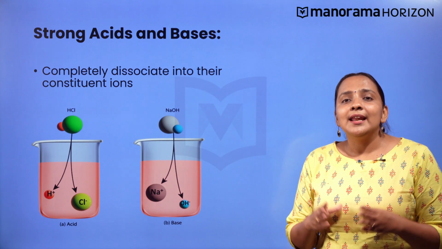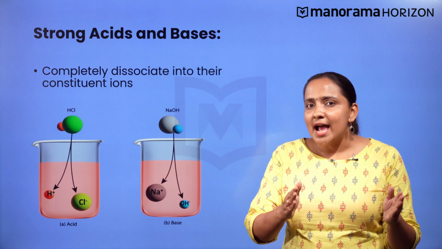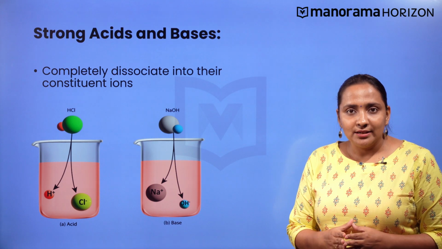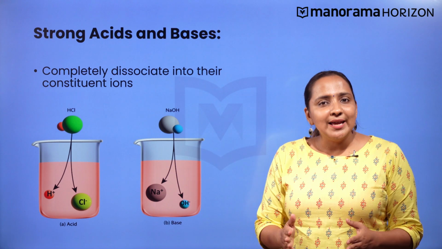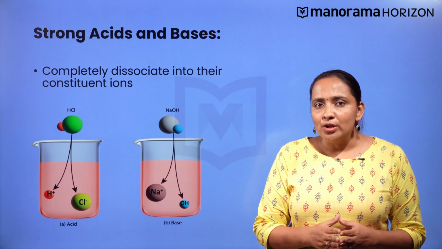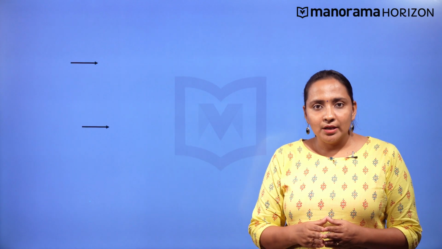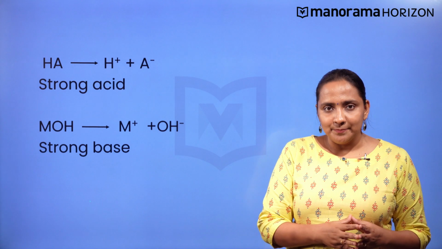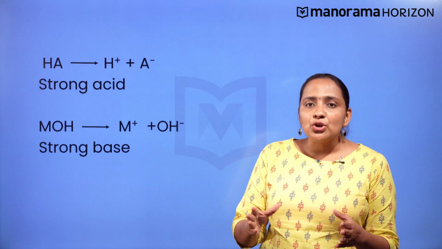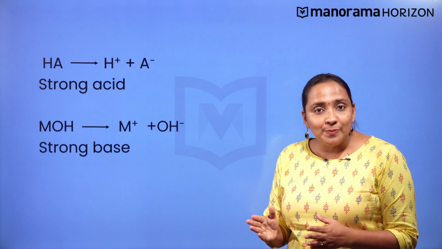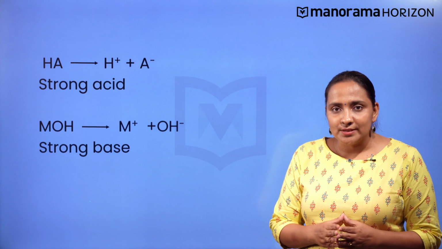The answer lies in the ability of each acid or base to break apart or dissociate. Strong acids and bases completely dissociate into their constituent ions in an aqueous medium. Strong acids donate H+ ion in their aqueous medium. Consider a strong acid HA. It will dissociate into H+ and A- ions.